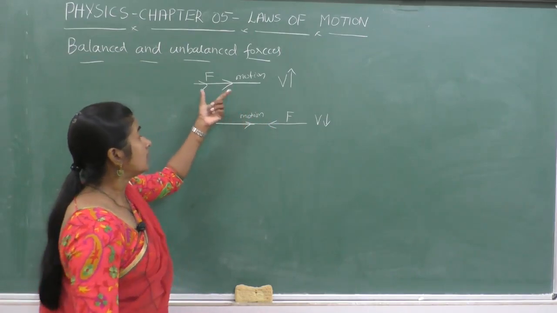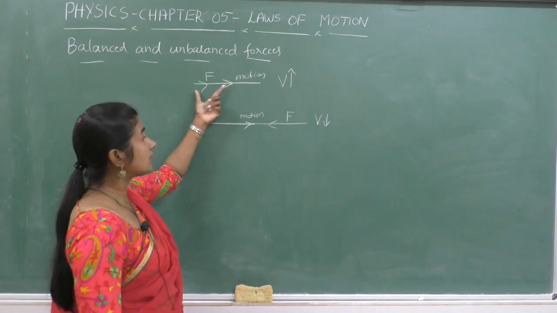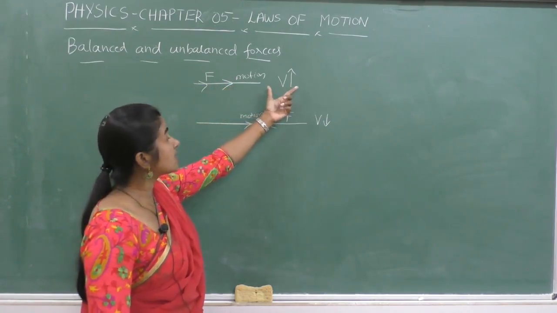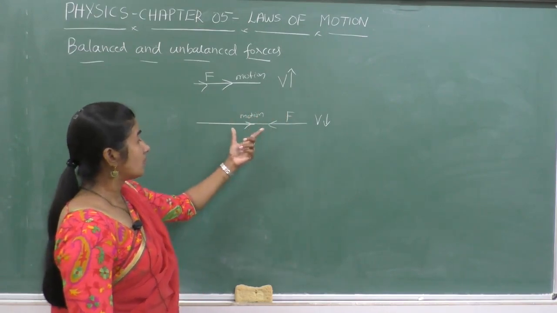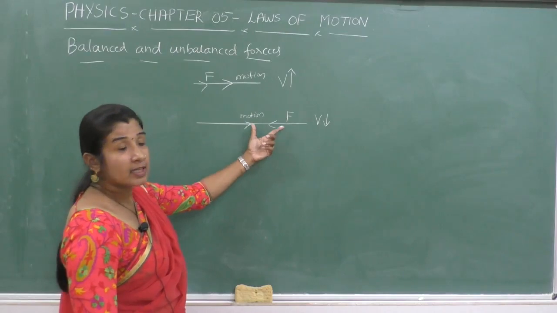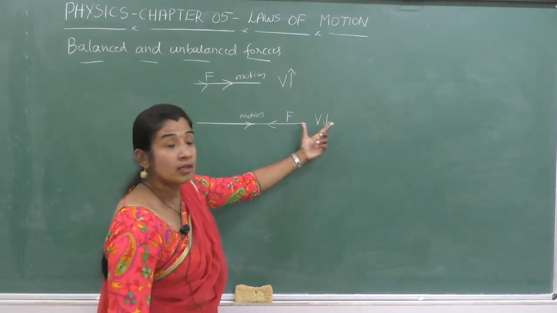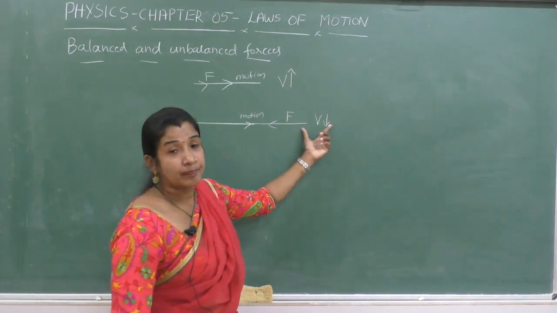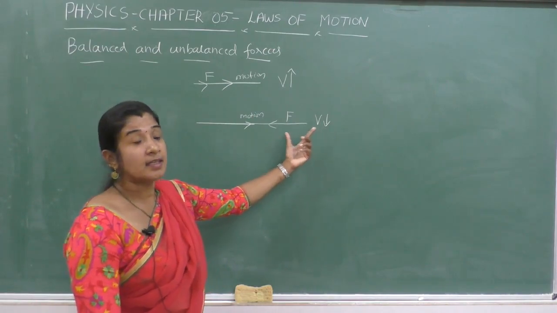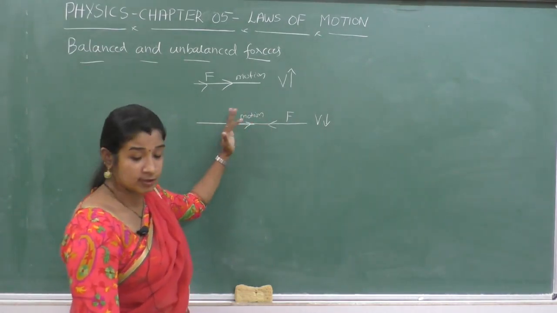If the applied force and the motion of the object both are in the same direction, then the velocity of the object increases. If the applied force and the motion of the object are in the opposite direction, in that case velocity of the object decreases. But definitely force will change the velocity. This is the first effect of force.